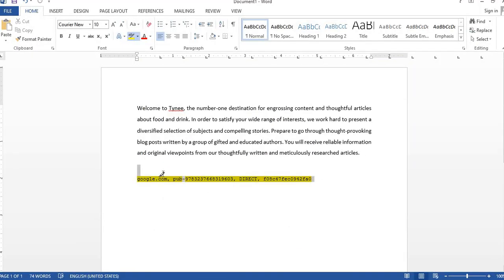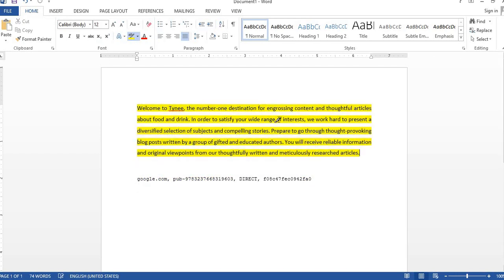But let's try to remove all of this first. So here we are going to highlight everything here. Let's try to remove this first. So now what we're going to do is to highlight this, then paste it, then try to return it back to normal.